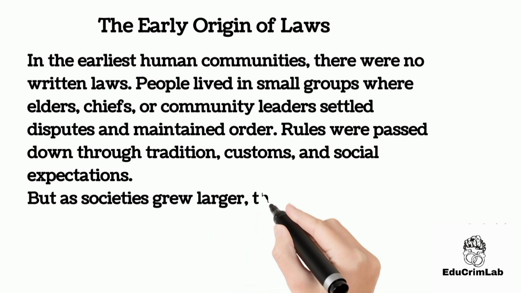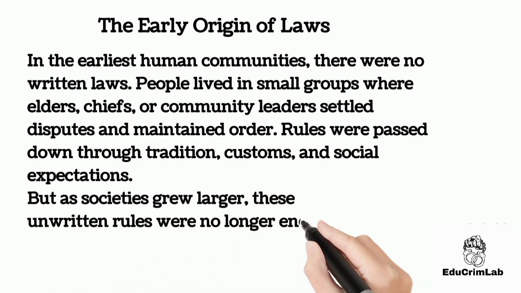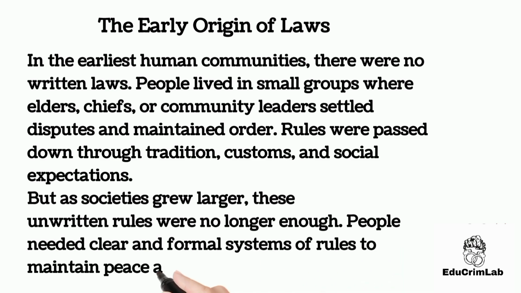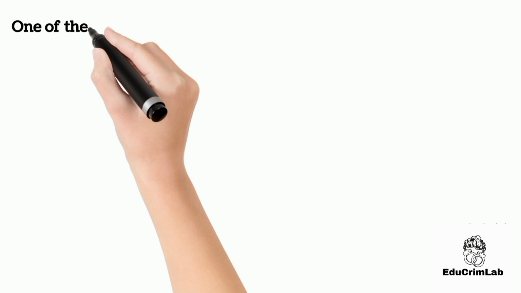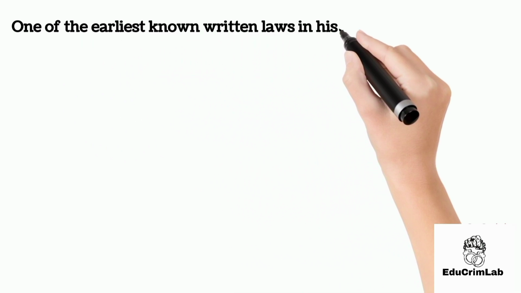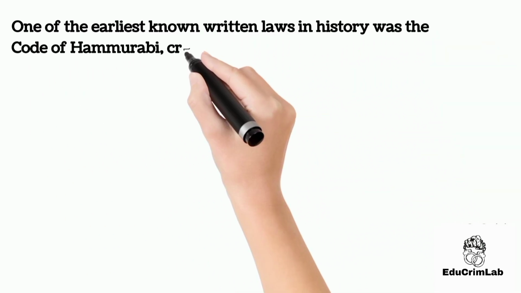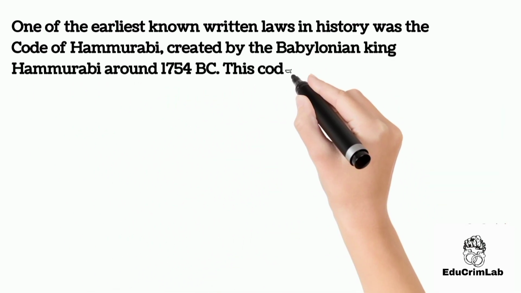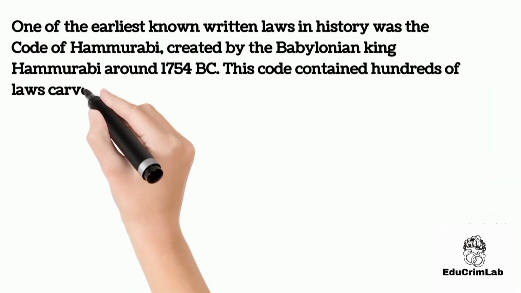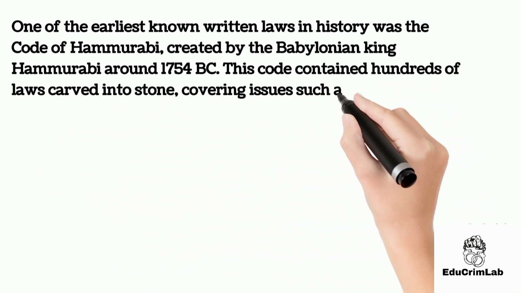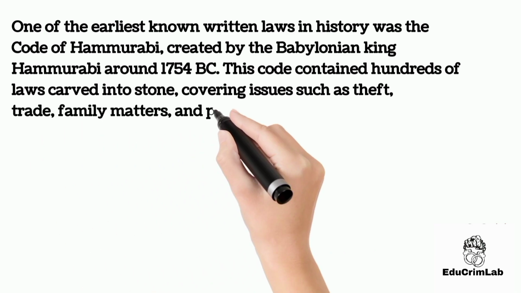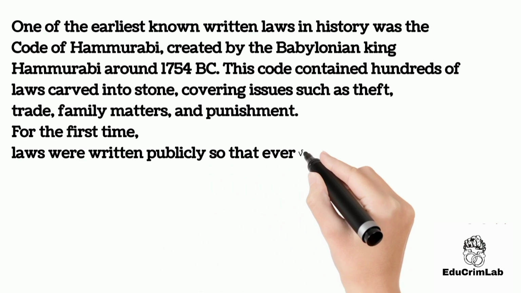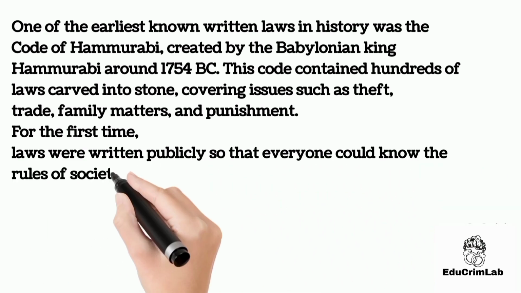But as societies grew larger, these unwritten rules were no longer enough. People needed clear and formal systems of rules to maintain peace and fairness. One of the earliest known written laws in history was the Code of Hammurabi, created by the Babylonian king Hammurabi around 1754 BC. This code contained hundreds of laws carved into stone, covering issues such as theft, trade, family matters, and punishment. For the first time, laws were written publicly so that everyone could know the rules of society.